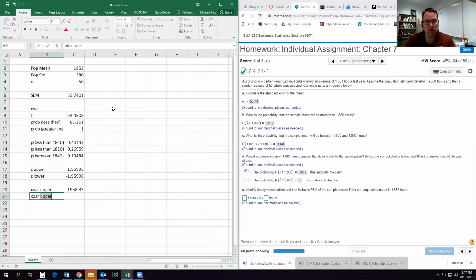And our X bar of the lower bound is going to equal our Z-star of the lower bound times standard error of the mean plus population mean.